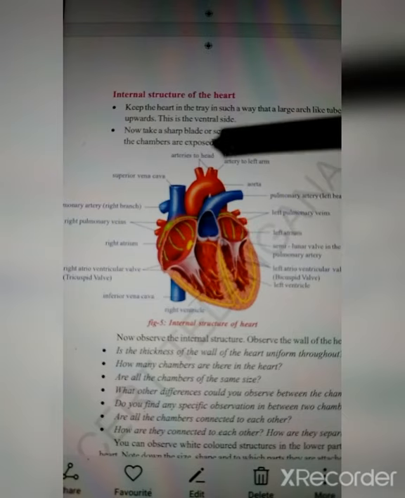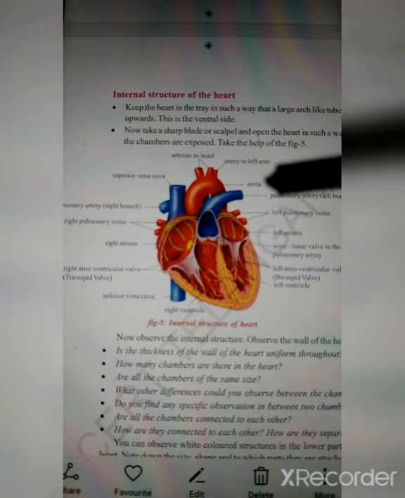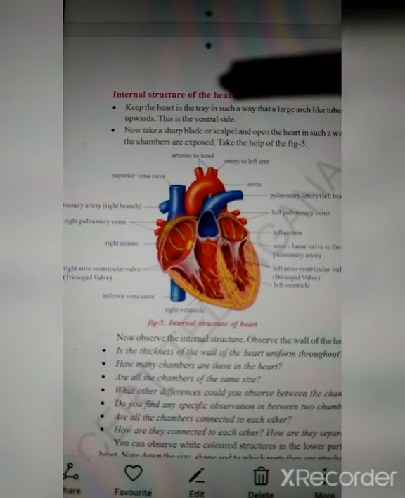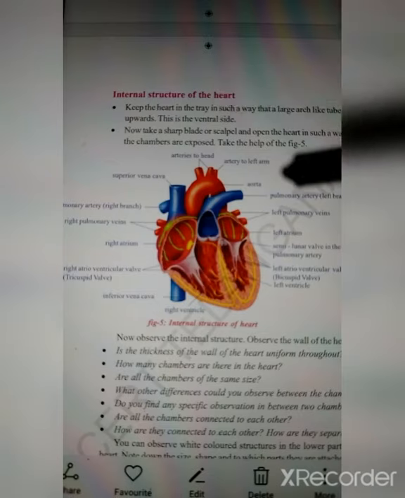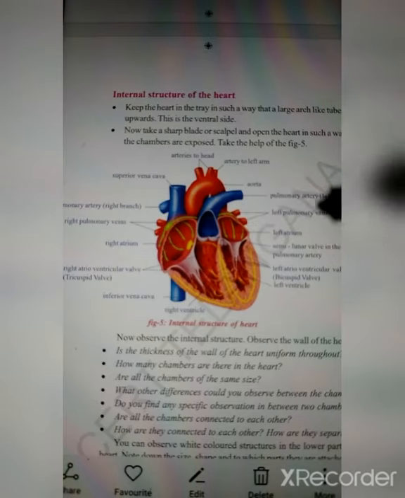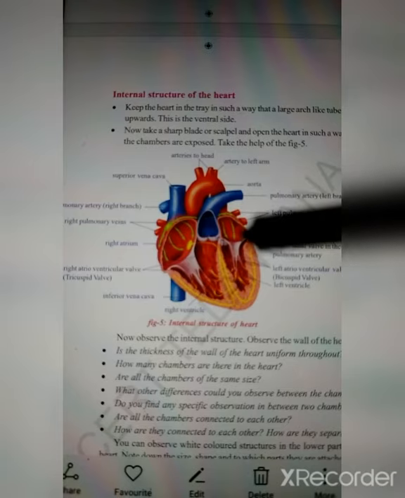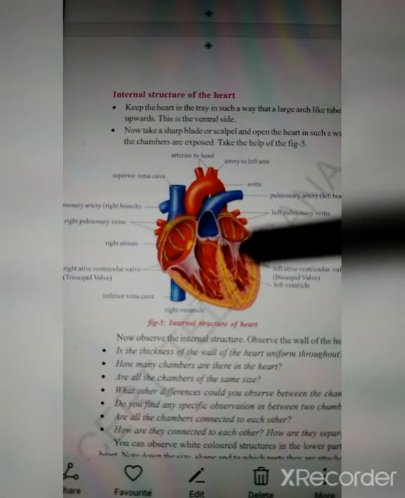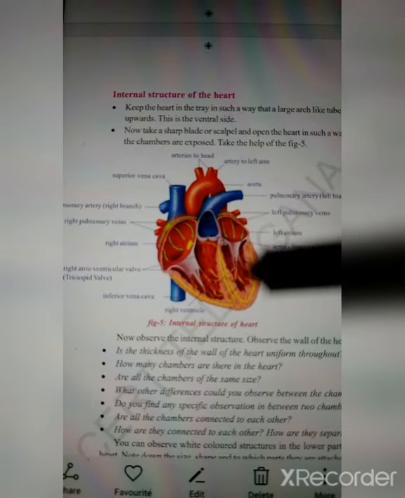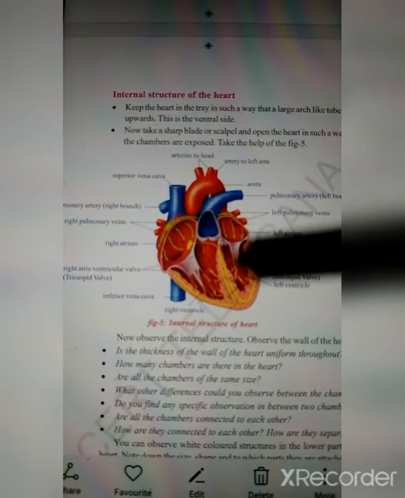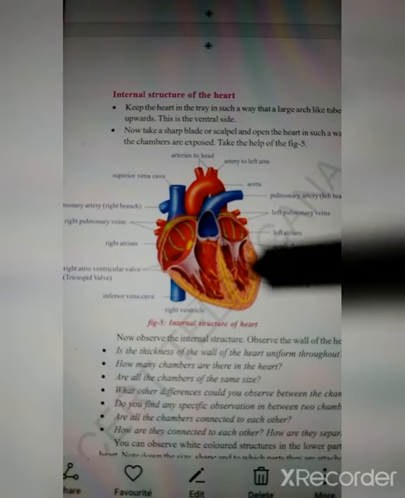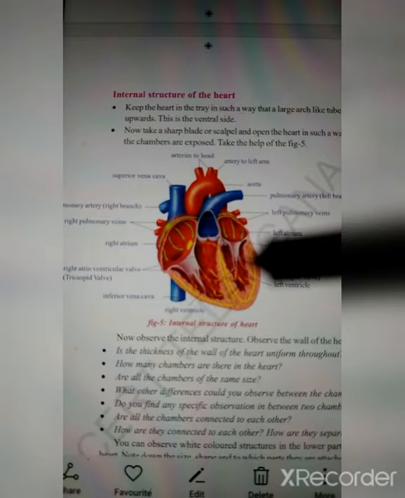So the blood flows from the lungs. You have seen in the last diagram that from the lungs the blood flows to the left atrium with the help of the pulmonary veins, and from the atrium the blood moves to the left ventricle through the bicuspid valve. This is the bicuspid valve. The white structure in here is the bicuspid valve. So once the blood flows from the atrium to the ventricle, the bicuspid valve will close, and there would be an expansion of the left side of the ventricle.